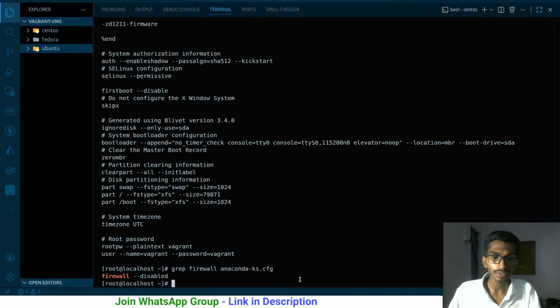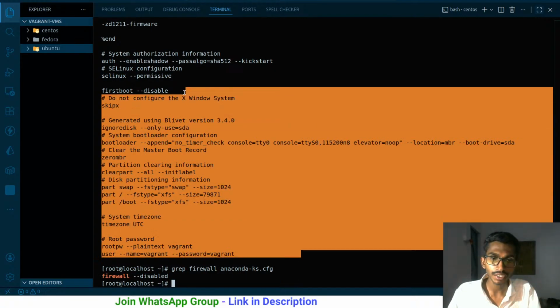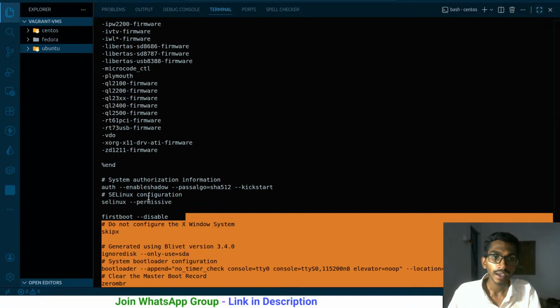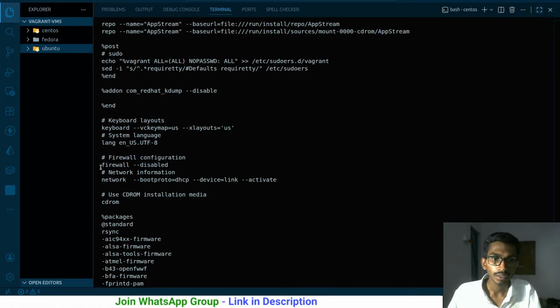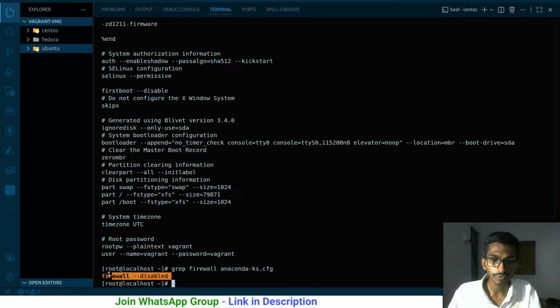If I simply run this, it is giving me firewall disabled. Somewhere in this text we have firewall disabled, and because of that we are getting it over here. So where do we have that firewall disabled? Here we have it. This is the line where firewall disabled is written, and it is giving me that particular line. We are filtering it over here.